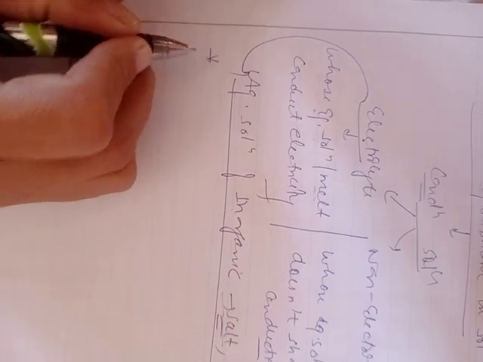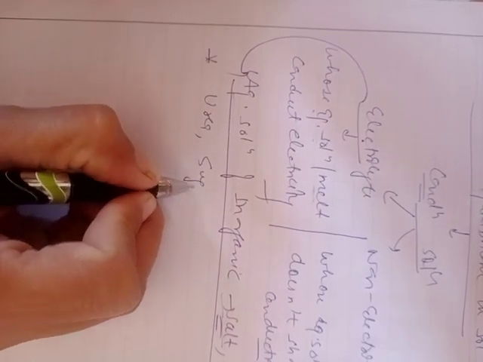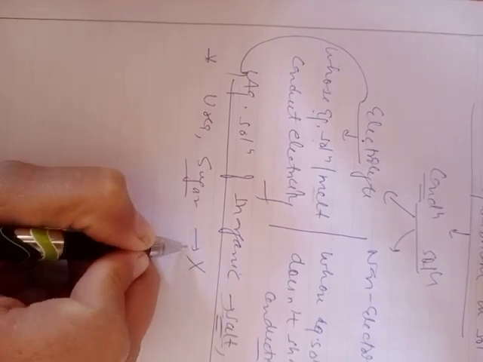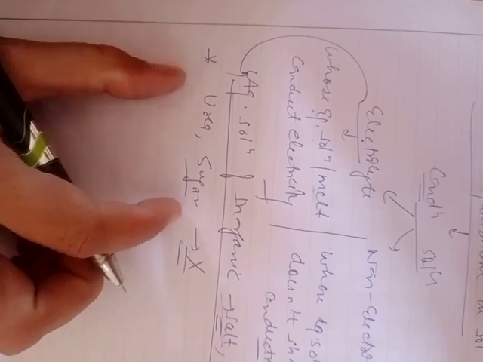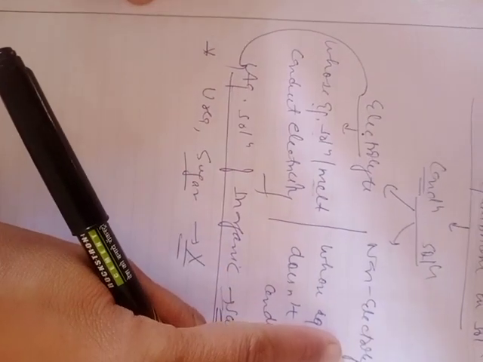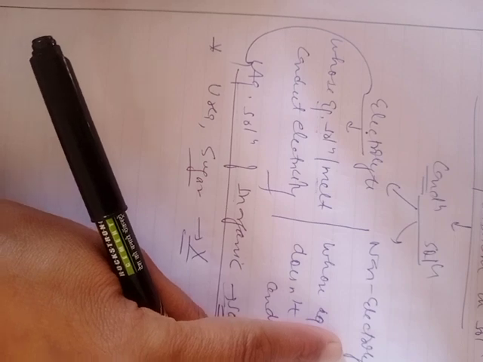Second example: suppose we take a solution of urea or a solution of sugar. It was observed that these substances do not show conduction of electricity. It means these substances act as non-electrolytes and their solutions act as non-electrolytic solutions.